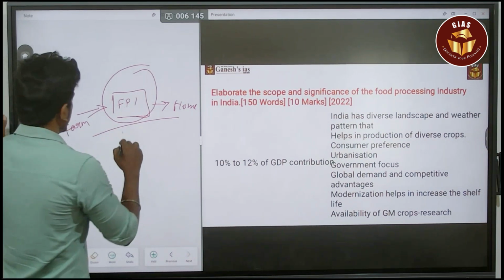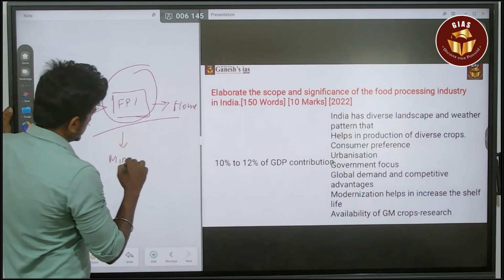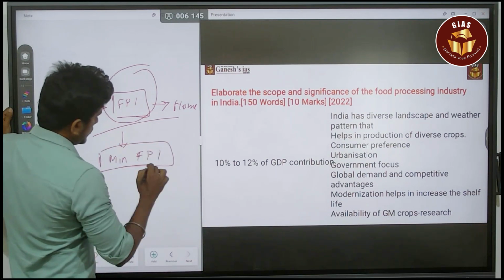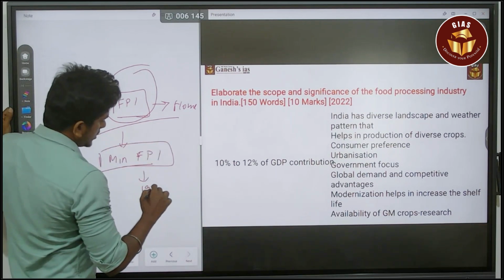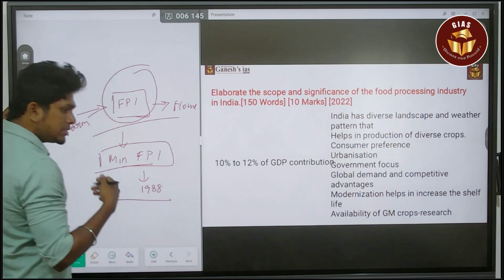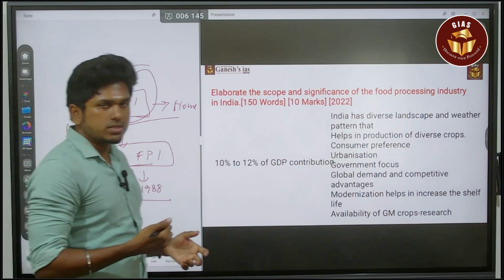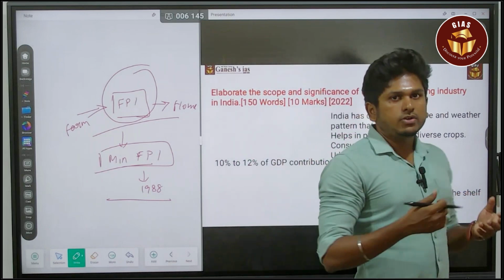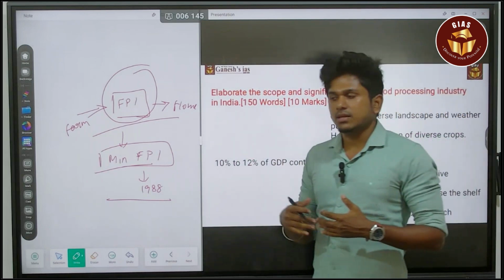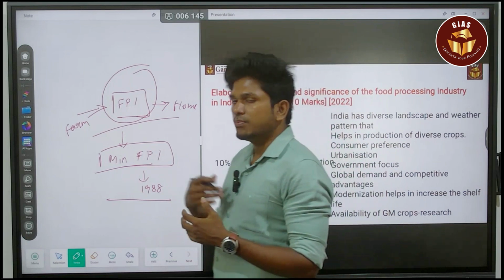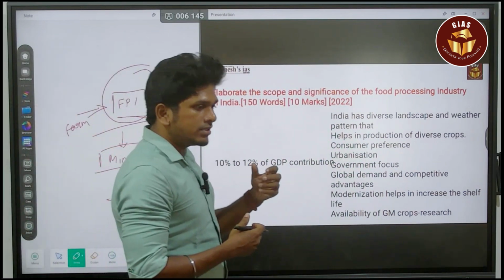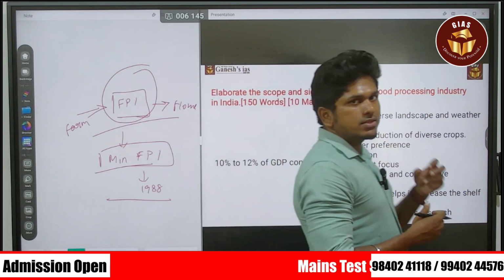We have a ministry for the food processing industry. It was created in 1988. So this itself can be the introduction: to enhance food processing, reduce wastages, and increase employment opportunity and export potential.